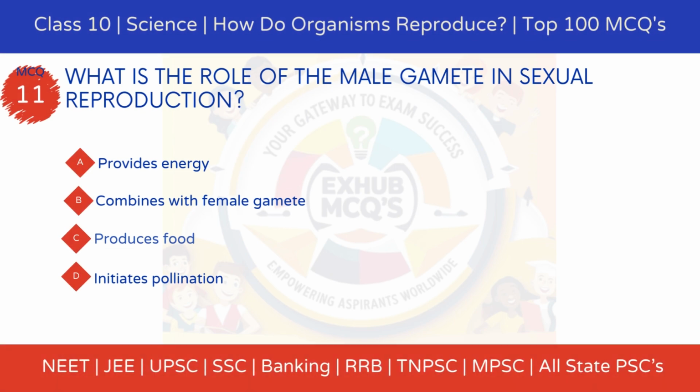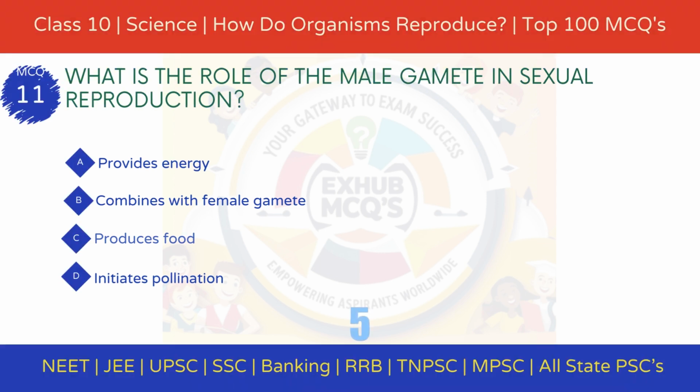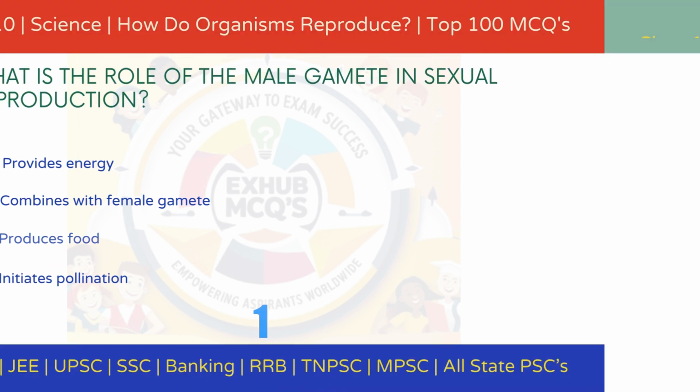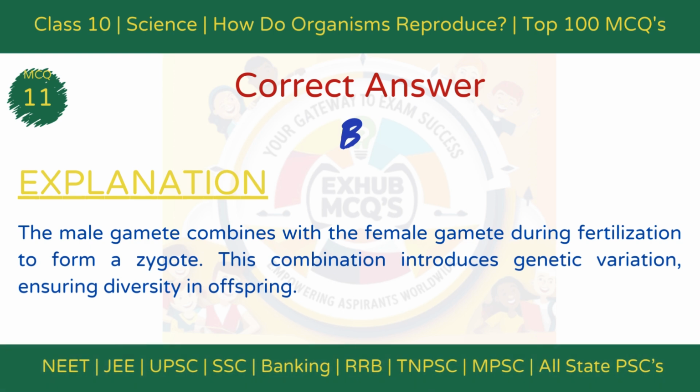MCQ 11. What is the role of the male gamete in sexual reproduction? Option A, provides energy. Option B, combines with female gamete. Option C, produces food. Option D, initiates pollination. The correct answer is option B, combines with female gamete.